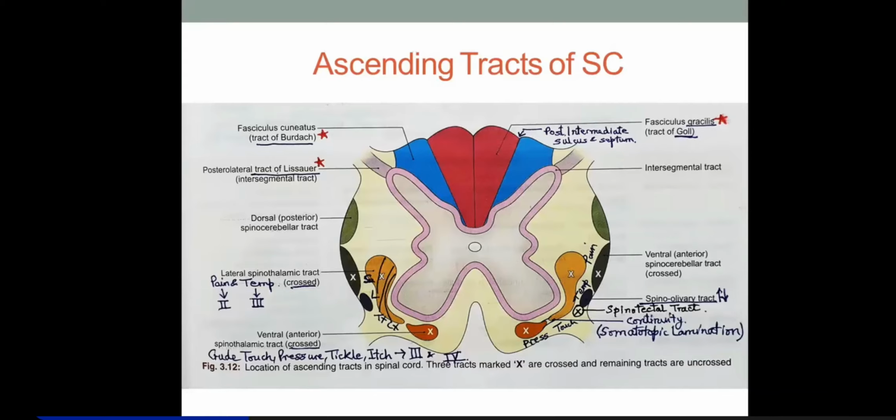Okay, and because in the same diagram I have to tell you some other features before moving to the next slide.